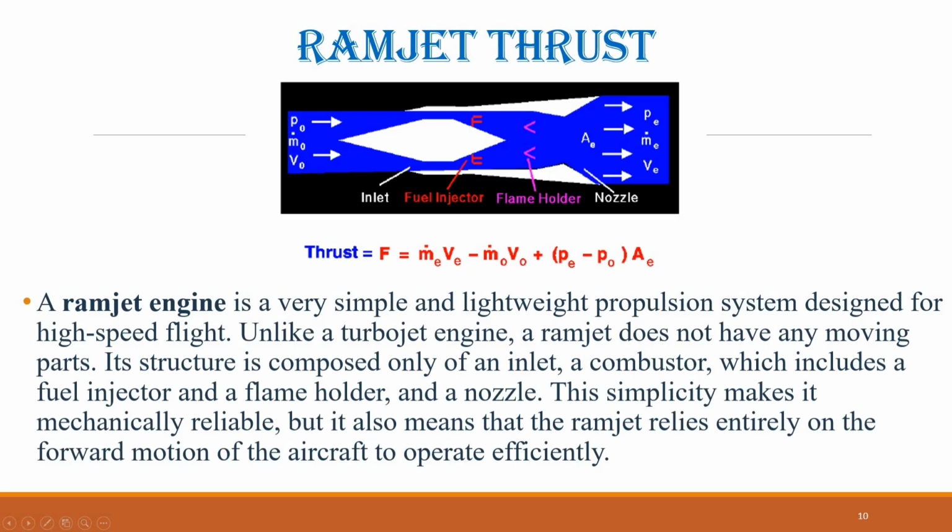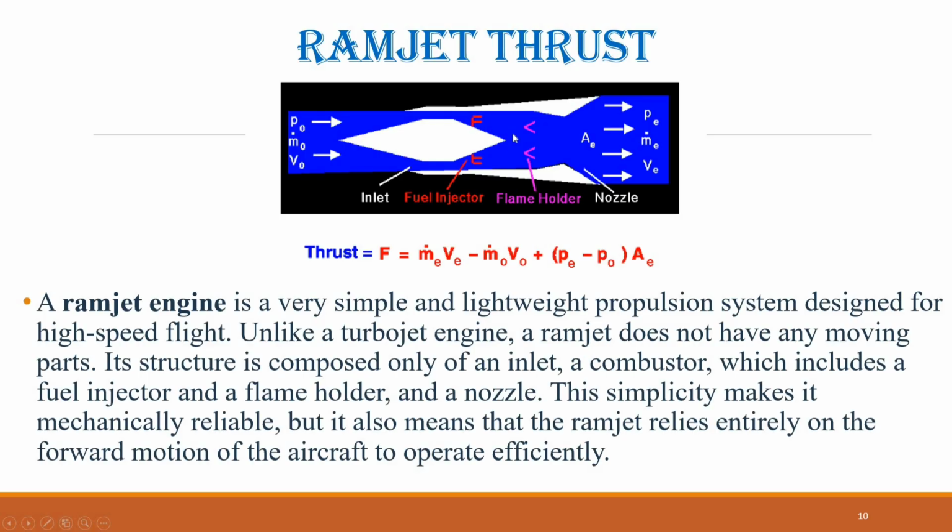By the time the air exits the inlet, it is at a significantly higher pressure than the free stream air outside the engine. Interestingly, even though the free stream velocity can be subsonic or supersonic, the flow leaving the inlet of a ramjet is always subsonic, ensuring stable combustion in the burner.